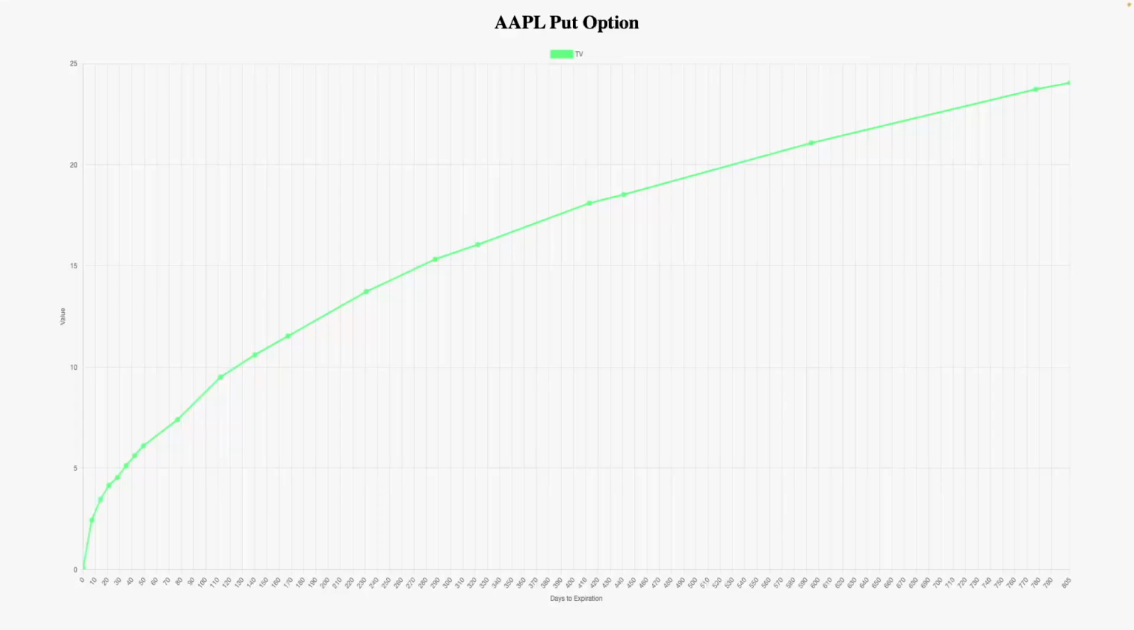And you can use this knowledge to your advantage. When buying, you want to minimize the amount of time value that you pay. The more time value paid, the more in the money the option has to be to actually make a profit. And when selling, you want to maximize the amount of time value that you receive.